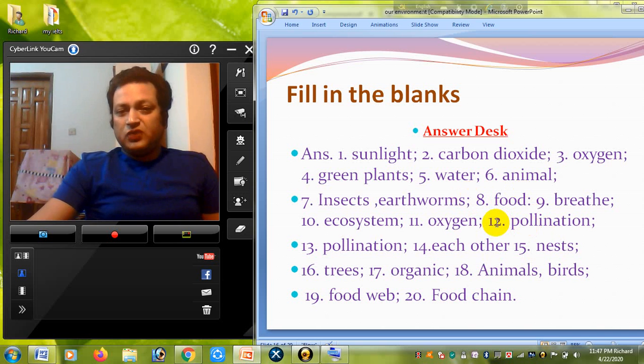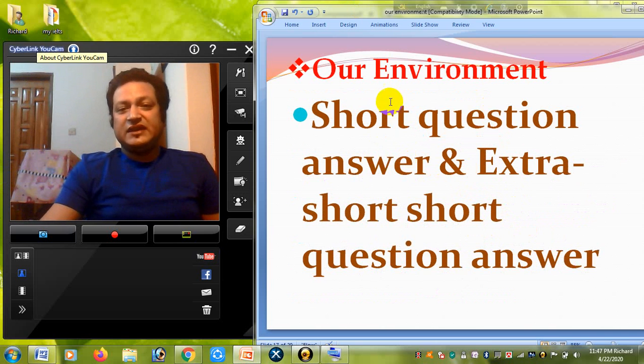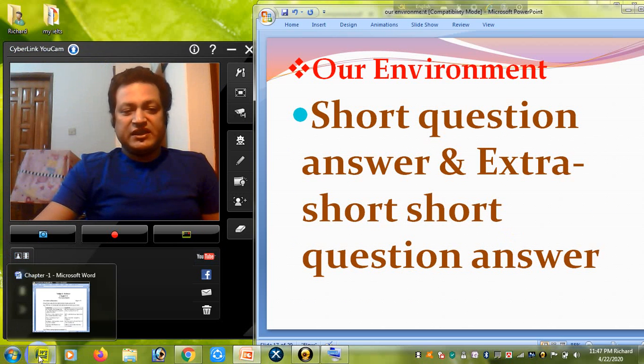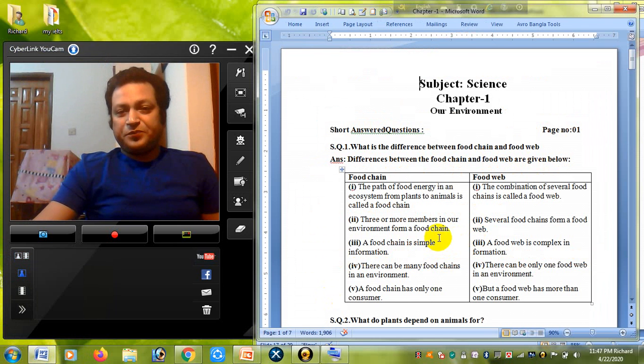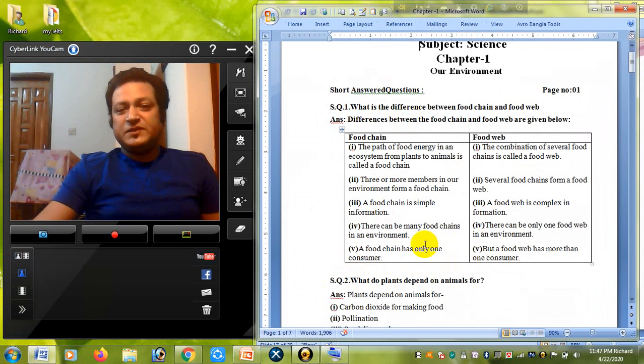Now we will see the next slide. What is that? Yes, our environment. So this chapter, short question answer and extra short question answer. See, the first short question answer is differences between food chain and food web. If this question comes in your short question, you should mention 1 or 2 differences. But sometimes this question also comes as a board question. When the board question comes, at that time you have to write 4 or 5 differences.